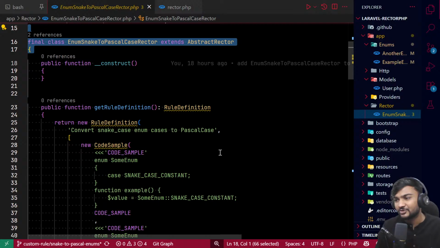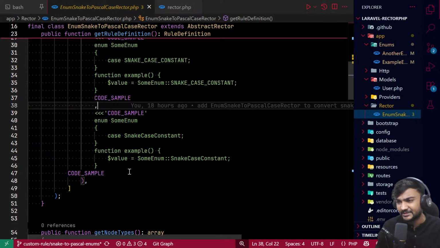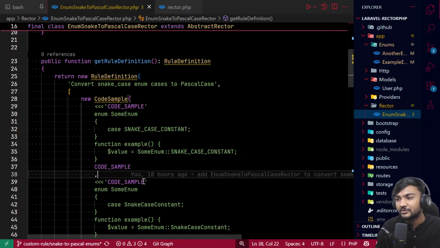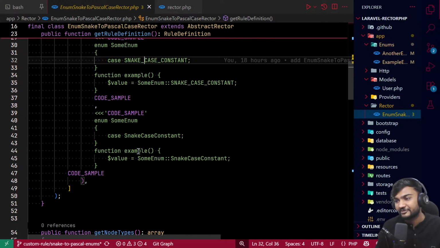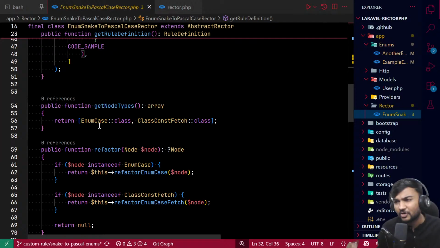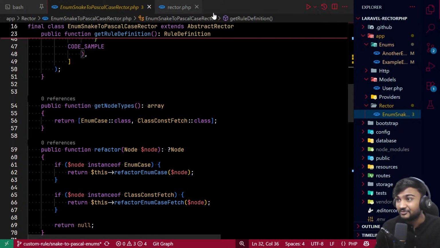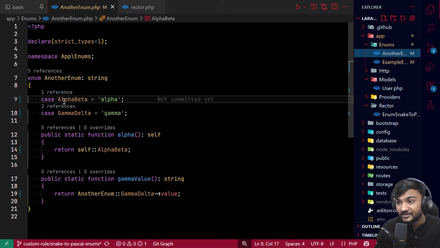So let me try to explain as easily as possible. We extended the abstract rule. Then we define, just for example, how it is going to look, what was before and what was after. That's it. There are a lot of types of nodes, so let's discuss these two nodes which we have defined. This is enum case, which is nothing but this case.